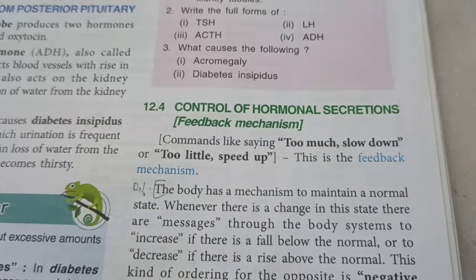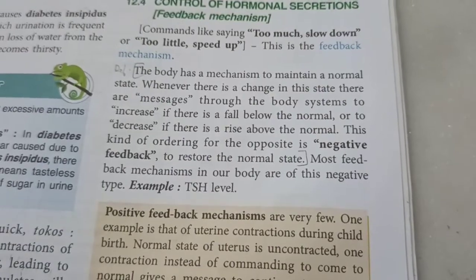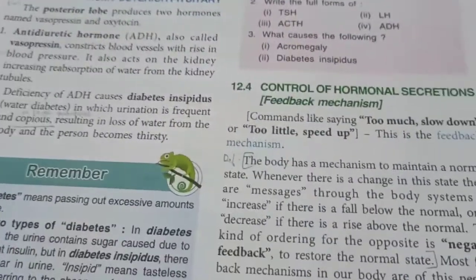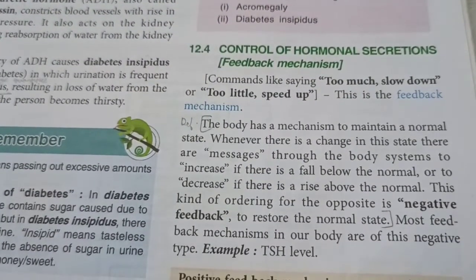So next time somebody hates you a lot, give them a shot of oxytocin. Next, negative feedback. I've already explained that with the help of the diagram of insulin and pancreas. So whenever something is increasing in the body, then a message is sent to the gland for appropriate action.